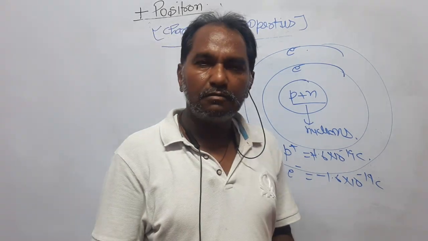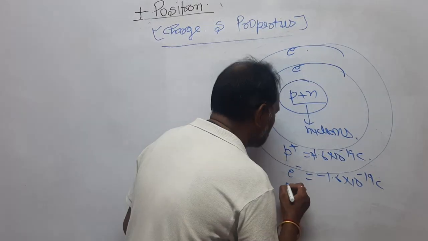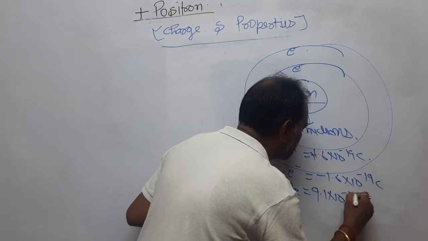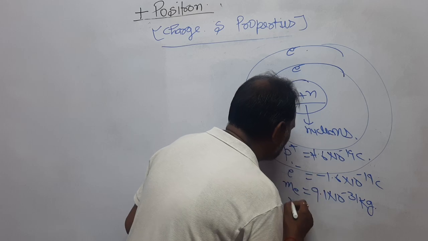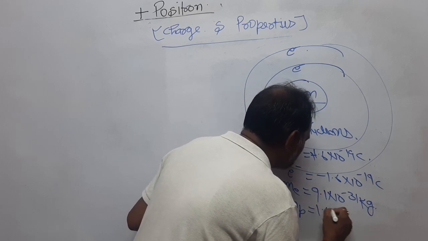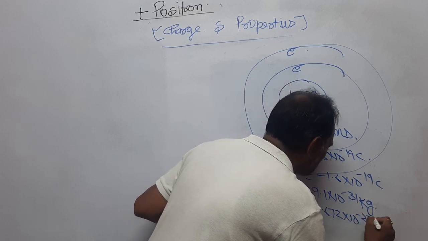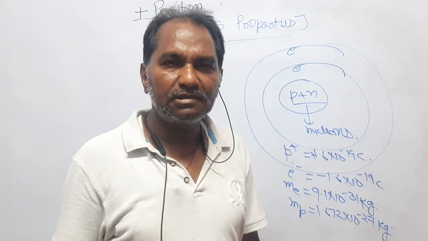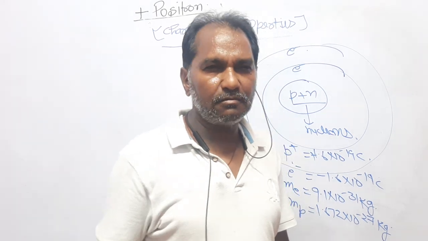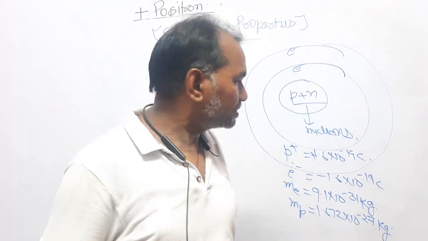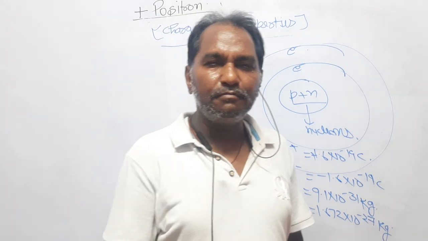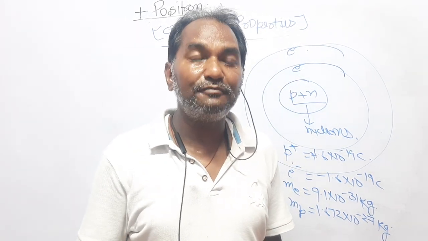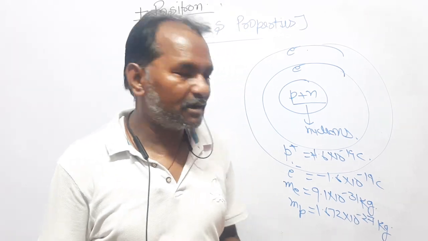You should know the masses of these. The mass of electron is 9.1 into 10 power minus 31 kg, and the mass of proton is 1.672 into 10 power minus 27 kg. Dear students, if you are a student of physics, there is some data you should remember. Only then can you compare things. For example, among the electron, proton and neutron, which is the heavier one? If you remember the data, only then can you compare.